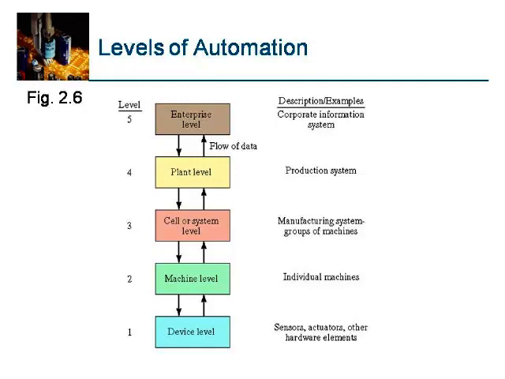The level of automation indicates the level of complexity, and also the cost, including the initial cost. Sensors, actuators and other things fall here. Then machine level, manufacturing cell, production system, and then the total manufacturing facility is enterprise level.